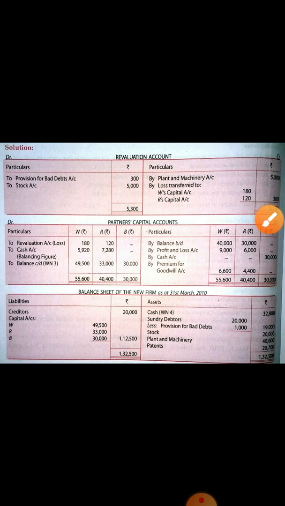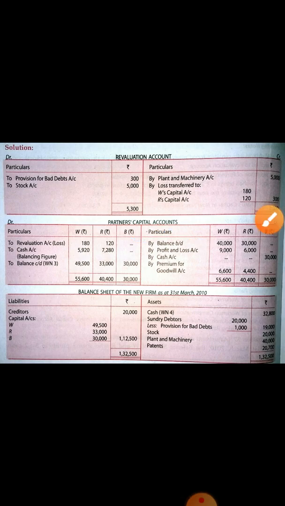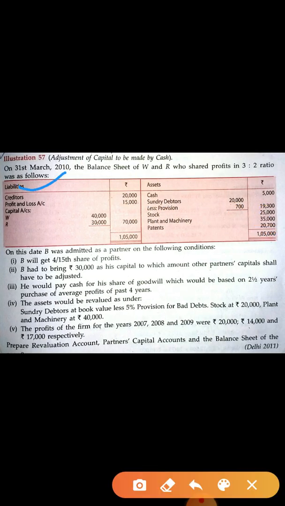Now come to the partners capital account. Now in partners capital account, first thing is always you have to transfer by balance BD. By balance BD amount you have to transfer from the balance sheet. Now balance sheet, where it is given, you can see the liability side, this side, balance sheet, W and R balance is 40,000 and 30,000.